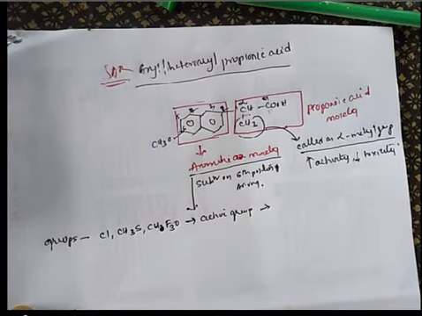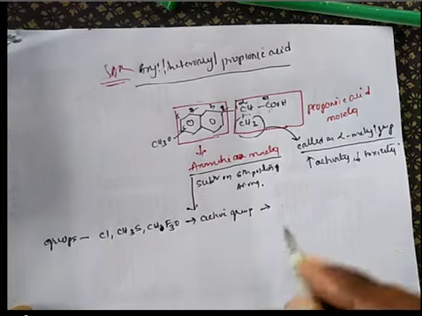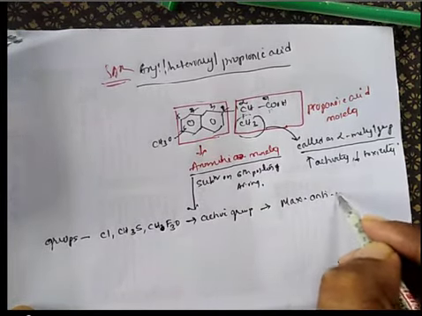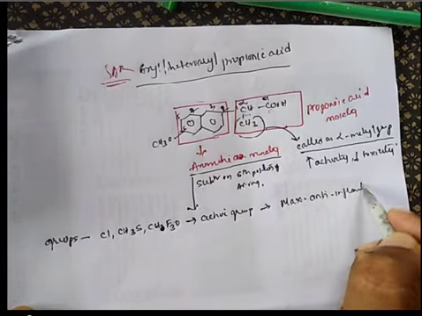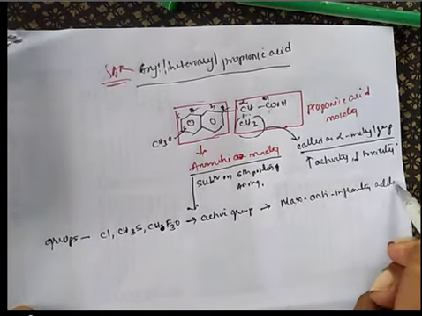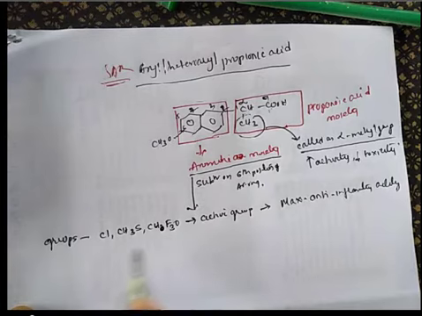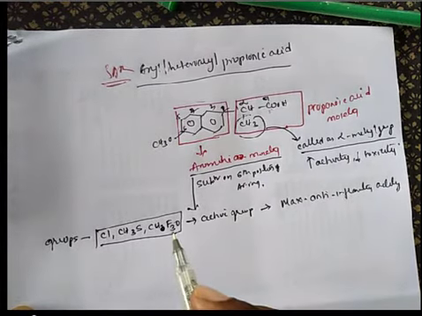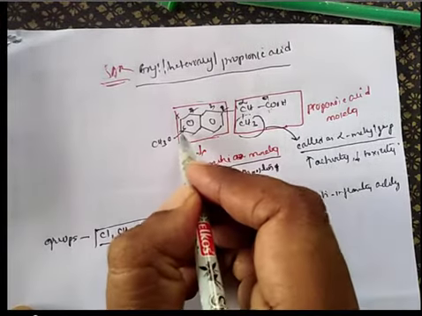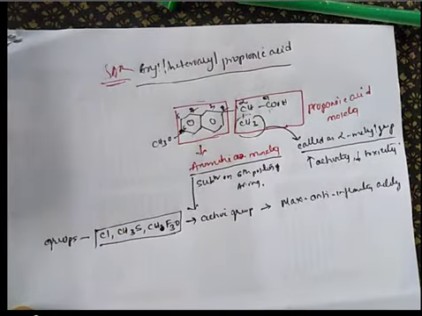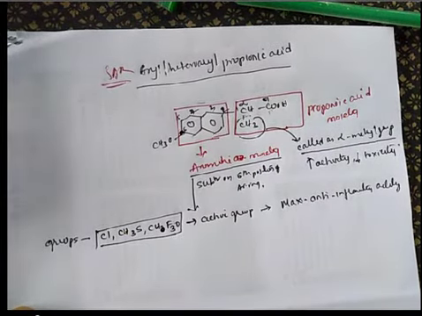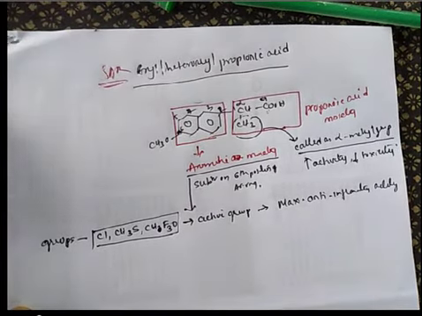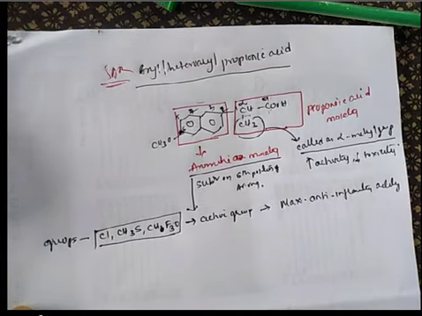Presence of these groups at the sixth position gives maximum anti-inflammatory activity. So the presence of these active groups like chlorine, CH3S, CHF3O at this position will increase the anti-inflammatory activity to maximum levels.